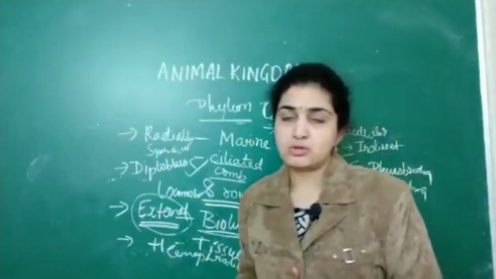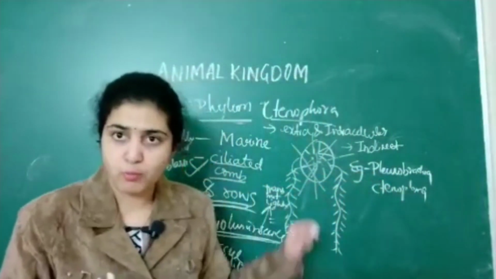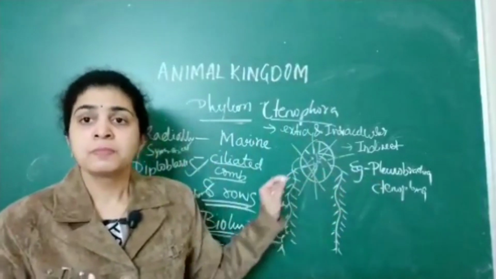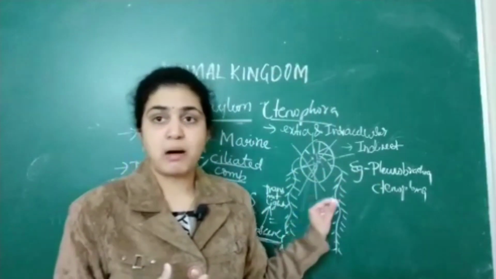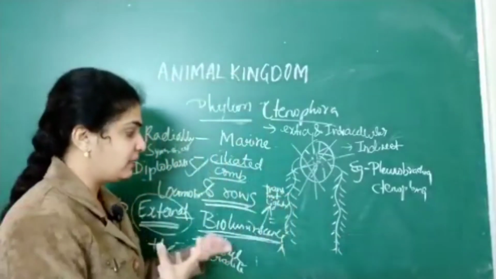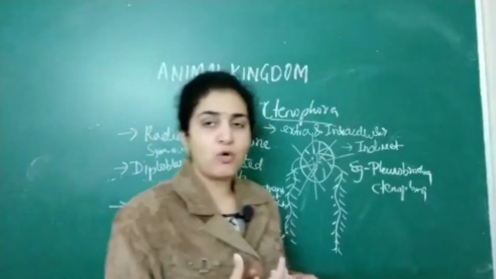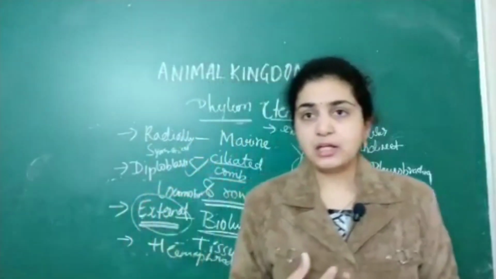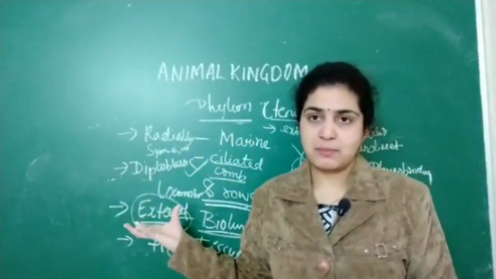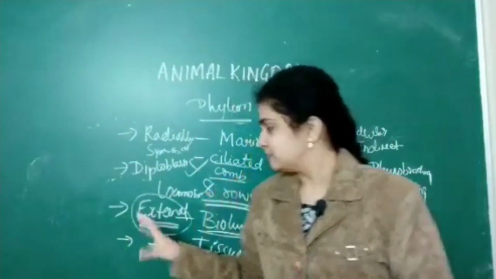Here they have only two: the ciliated comb plates, which help in locomotion, are the specific feature. Another specific feature is bioluminescence, that is they help in transmitting light. How many rows of ciliated comb plates are present? Eight rows of ciliated comb plates are present, which help in locomotion. So this is about that.